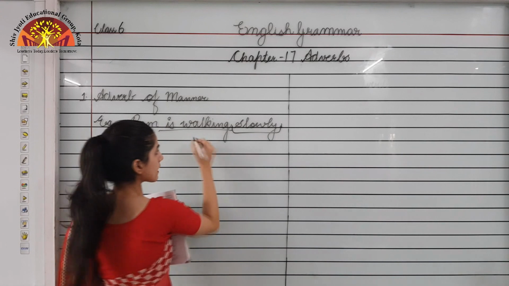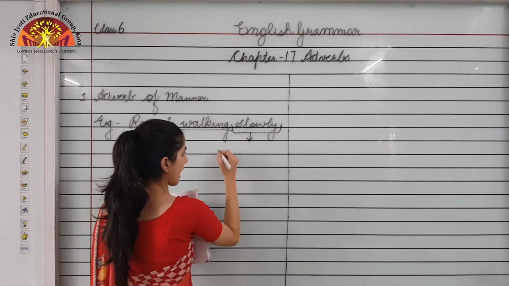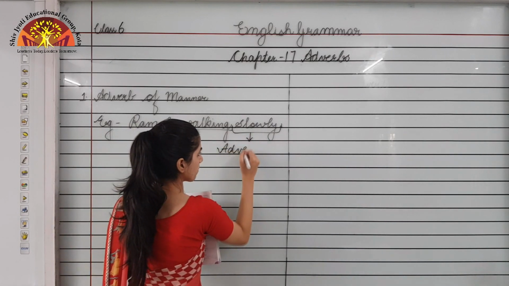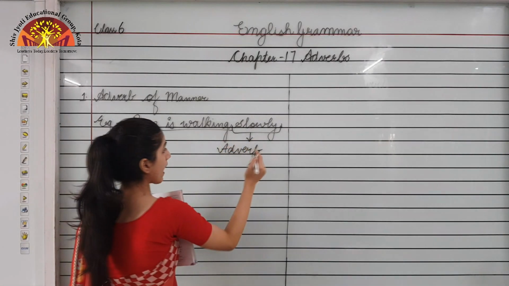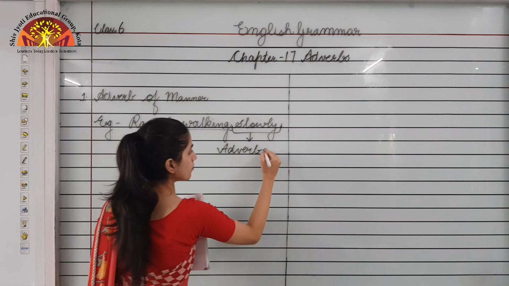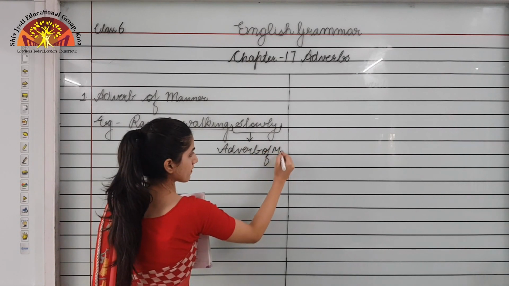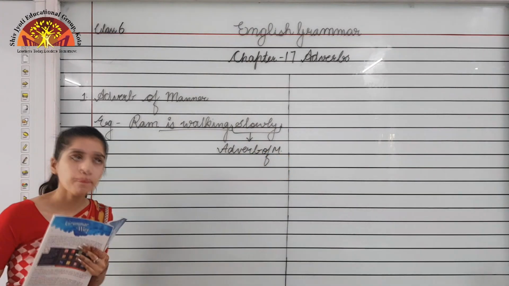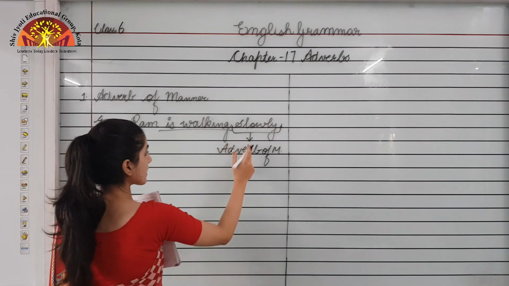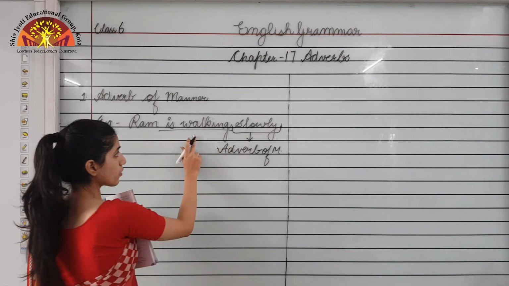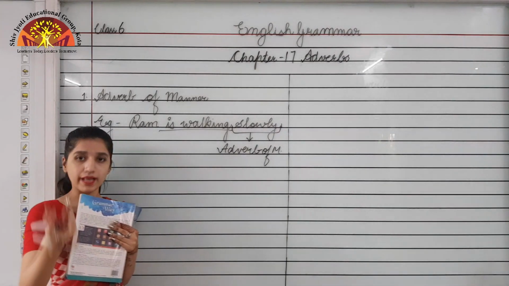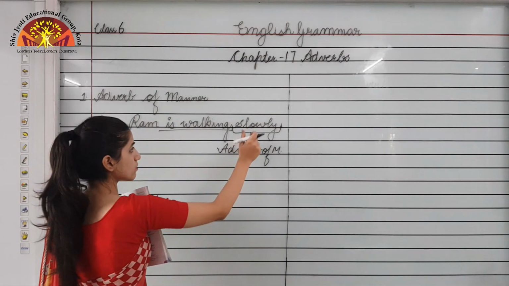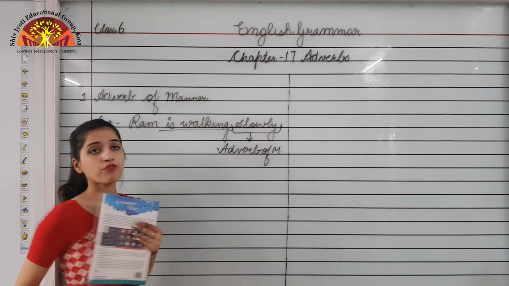So slowly is an adverb, and it is adverb of manner because it is telling us how this action is taking place. That is why slowly is adverb of manner.